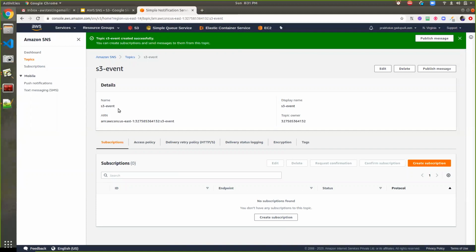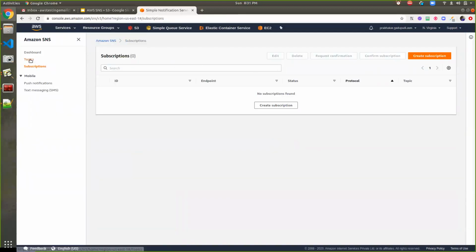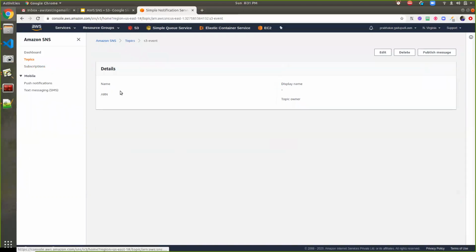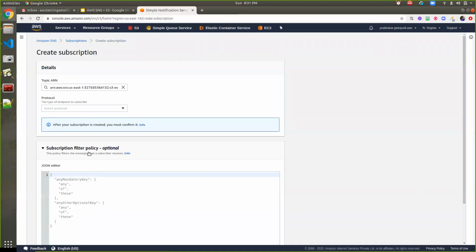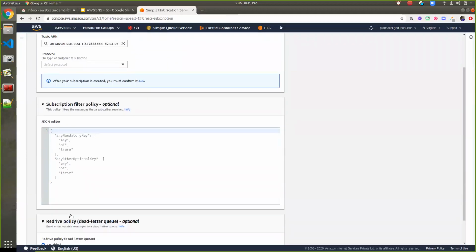S3 can send, or SNS can send, a notification if something is modified in S3. So I have to integrate S3 as well as SNS, and also provide the email addresses on that. For that, I'm clicking on the subscription part. I'm creating another subscription here. Click on S3 and create a subscription. Here, the set of subscription details are already there.